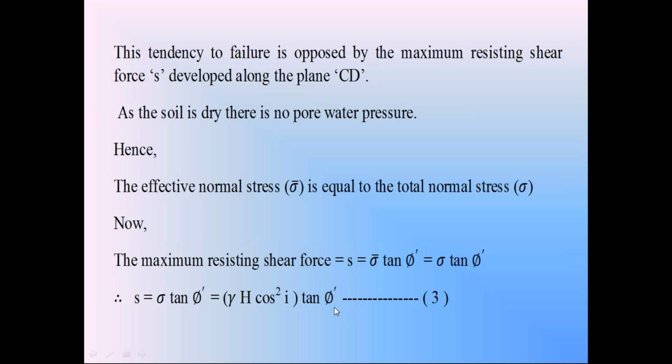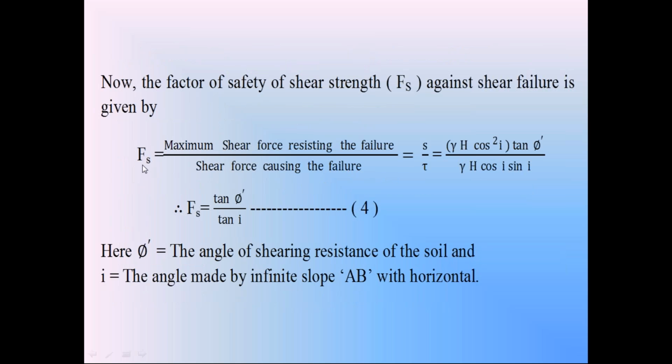Please remember the definition of factor of safety with respect to shear strength. We know that the factor of safety with respect to shear strength Fs is equal to the maximum shear force resisting the failure divided by the shear force causing the failure. This is the mobilized shear stress. The shear stress causing the failure is called mobilized shear stress. So Fs is equal to the force resisting the failure divided by the force causing the failure.